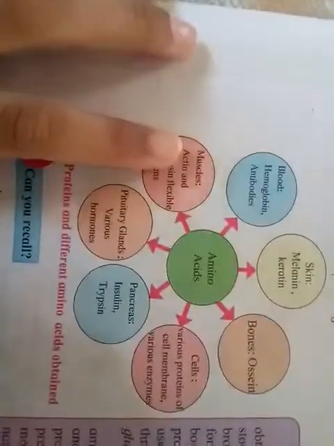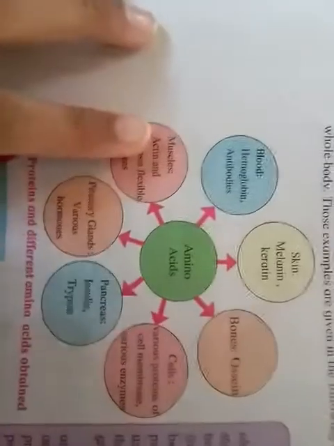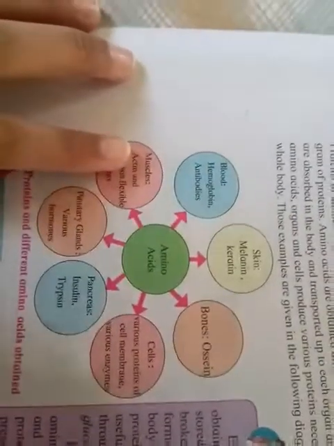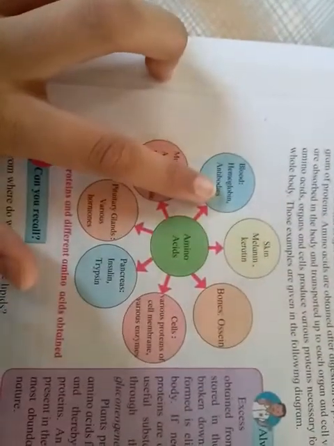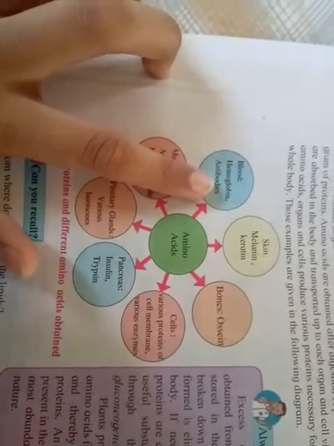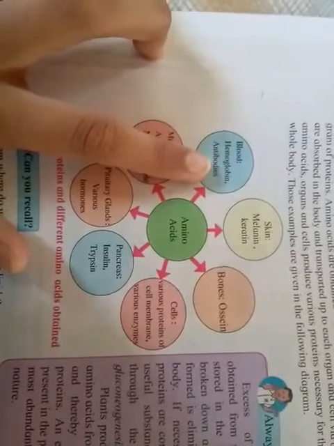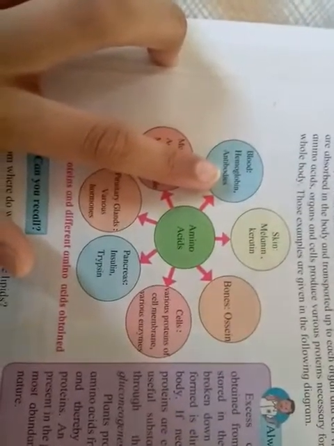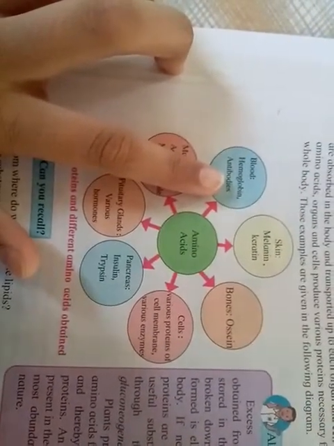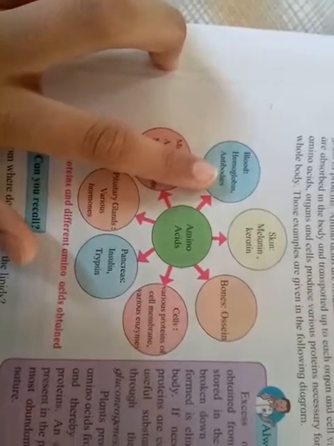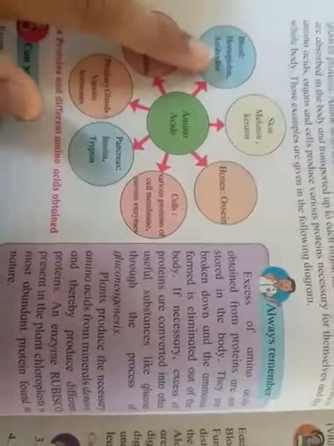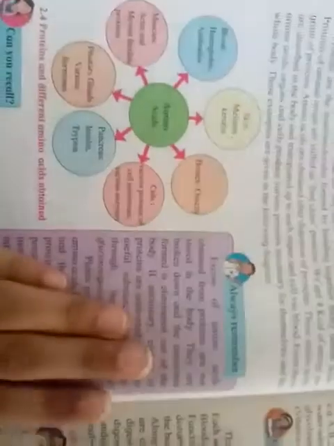And then our muscles require two types of protein, actin and myosin, which are also known as flexible proteins, because when any muscle contracts or relaxes, these proteins are required. And lastly the blood. In blood we require protein for the formation of hemoglobin and antibodies. When there is excess protein, it is not stored in our body initially, because it gets broken down into ammonia and is eliminated out of the body.